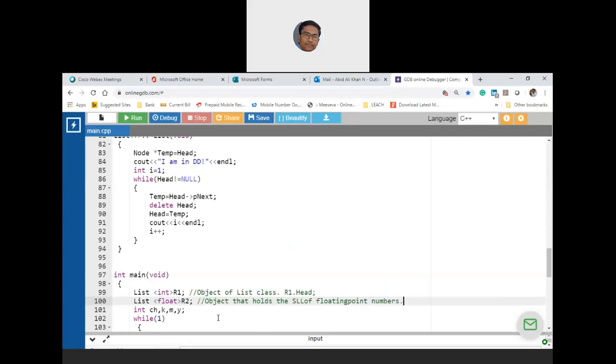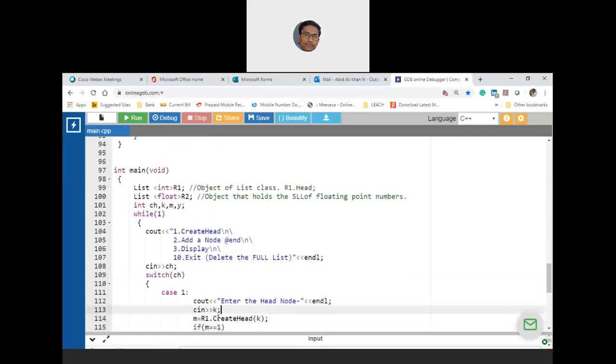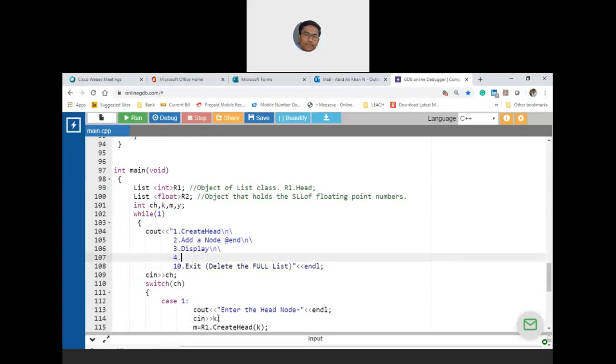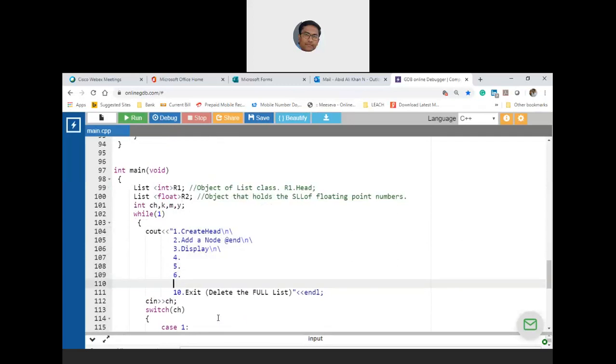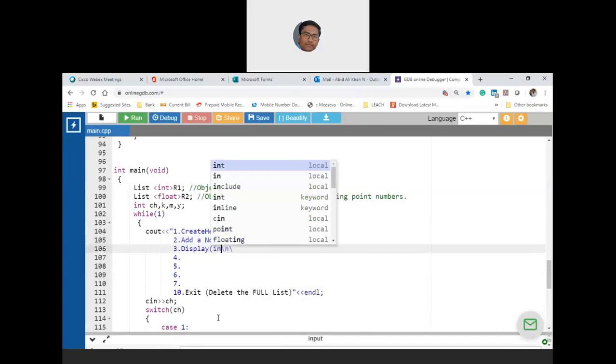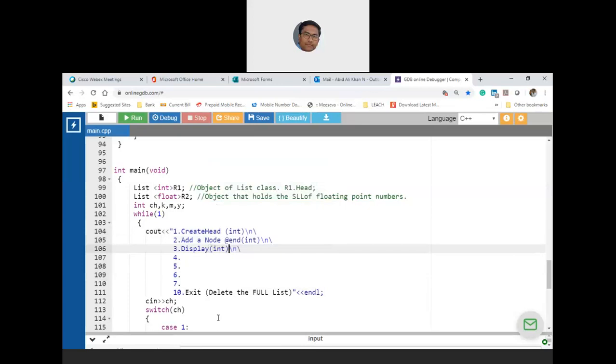Okay, so I'll throw the options here with probably 1, 2, 3, and then I will extend this with 4, 5, 6, and 7. So this is create a head node. This is for integer. So add a node at the end, which is for integer singly linked list. This is display the SLL with integer linked list.